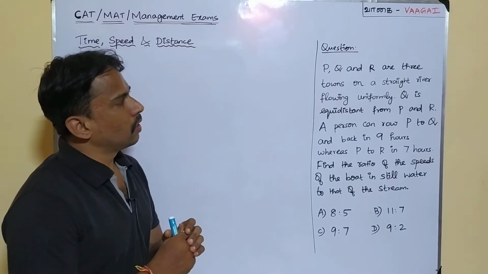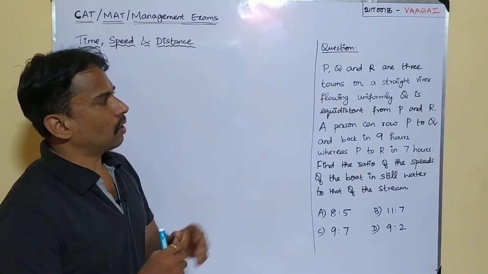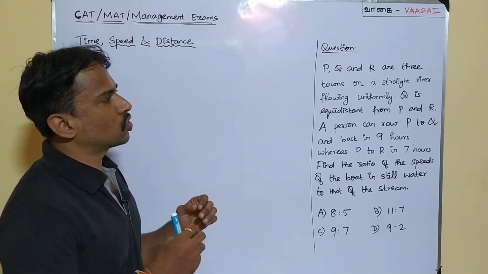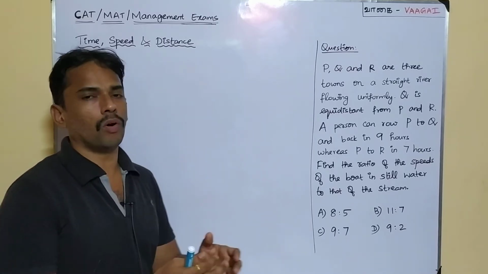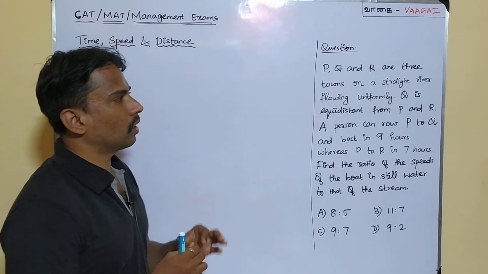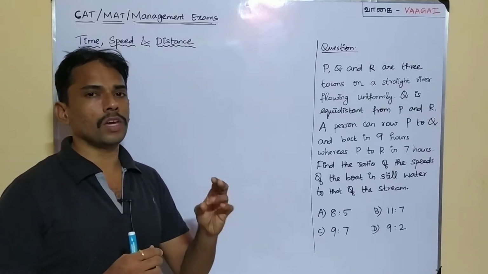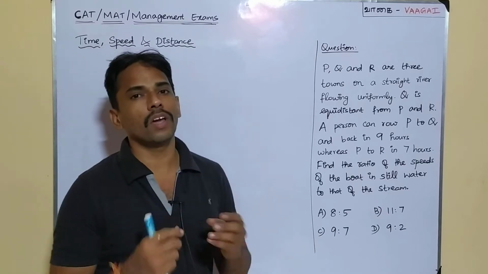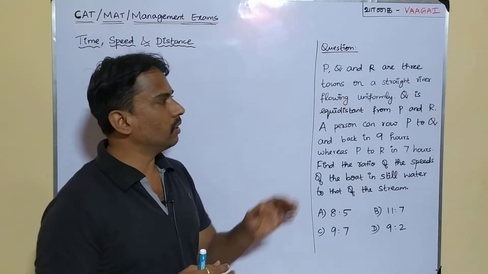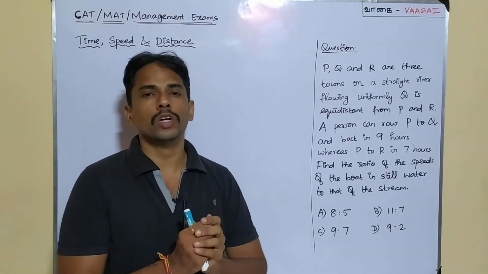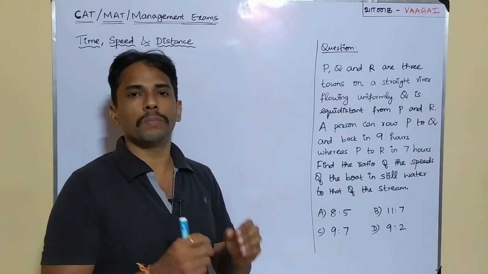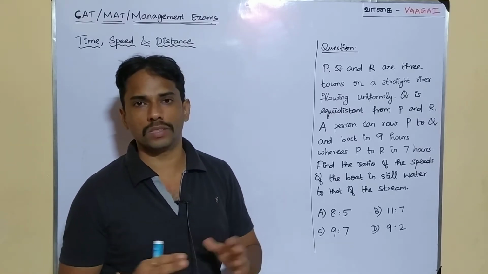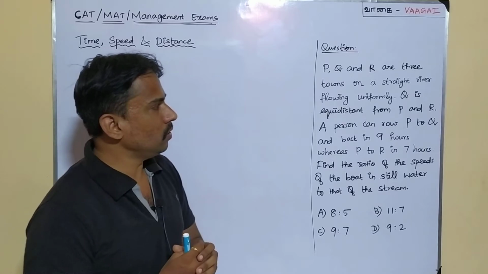Our question here is: P, Q and R are three towns on a straight river flowing uniformly. That is, there are three towns, namely P, Q and R, and all three towns are located on a straight river, and the river is flowing uniformly. So it seems this question is based on boats and streams. Yes. We'll continue the question.